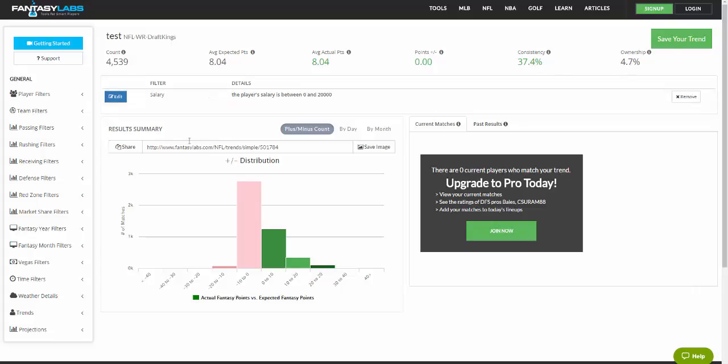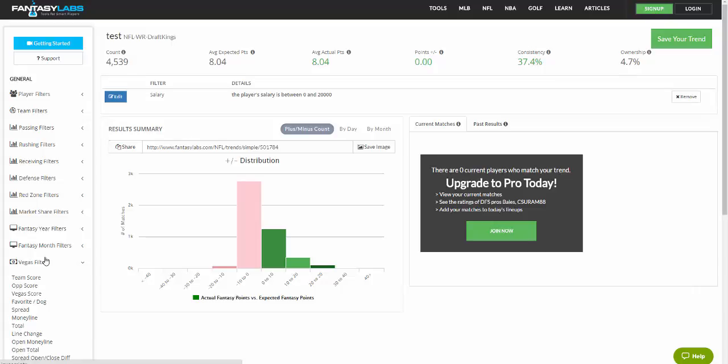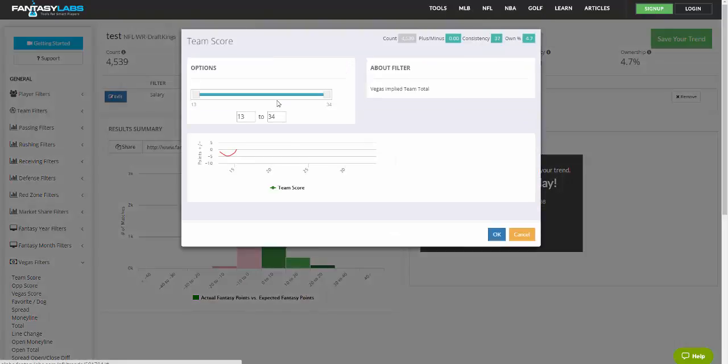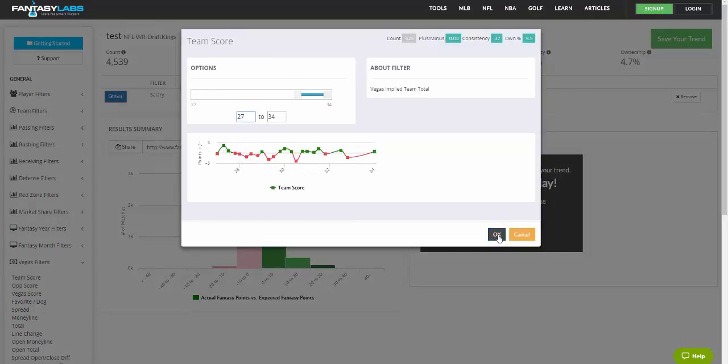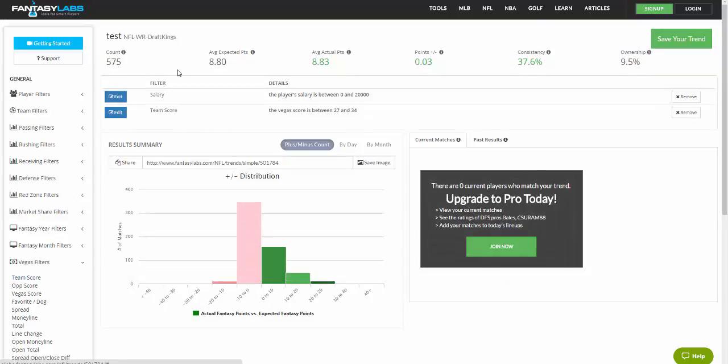Average ownership, 4.7. So we can do something very simple. We'll look at all receivers on teams projected to score at least 27 points by Vegas. We click OK. You can see the sample goes down to include maybe the top 15% of receivers or so in terms of their team's projection. Based on their collective salaries on the sites, they've been expected to score 8.8 points. They've scored 8.83, which is basically completely even. It means that they've been priced appropriately by DraftKings. Receivers in this situation haven't really offered too much value.